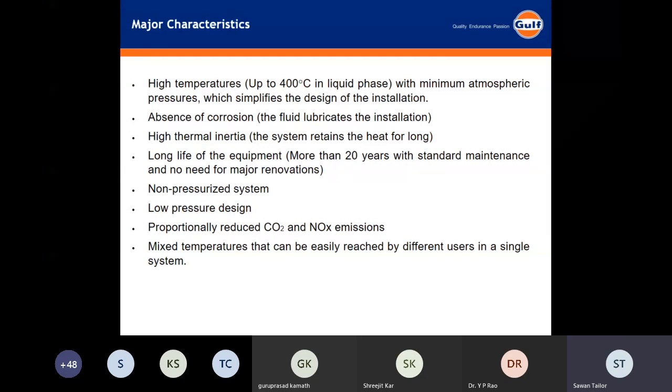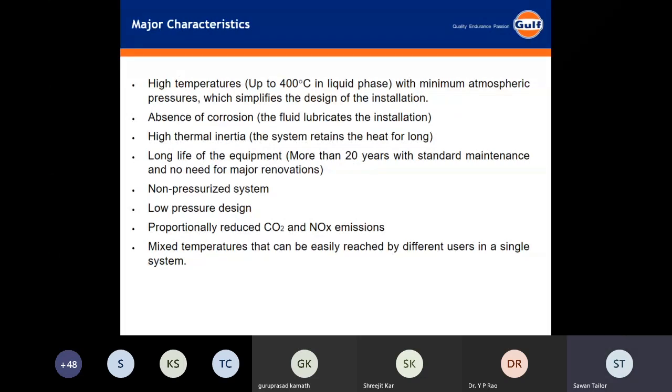That means if you are using steam or something else instead of these hot oils or thermic fluids, then you would have to design a very robust system. You can never use steam up to 400 degrees centigrade temperature, because it will be at a very high pressure, and containing that high pressure is very difficult. Okay. The second major characteristic of using a thermic fluid is absence of corrosion. Since it itself has oily properties, there will be no corrosion inside the system.